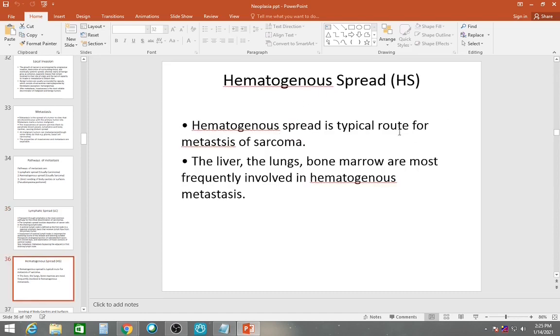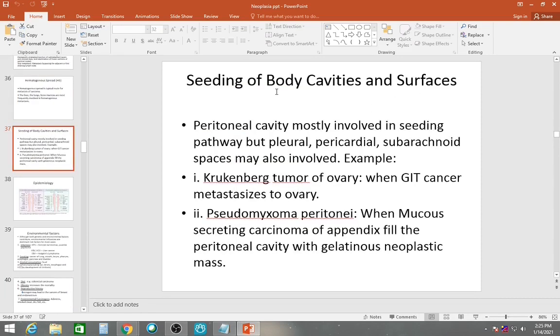Now hematogenous spread, it is usually taken by sarcomas. This type of spread is typical for sarcomas. The liver, the lungs, and bone marrow are frequently involved in hematogenous metastasis. Colonic cancers usually metastasize to the liver because of the portal circulation. Now, seeding of body cavities and surfaces is the third route. The peritoneal cavity is mostly involved in the seeding pathway, but pleural, pericardial, and subarachnoid spaces may also be involved.